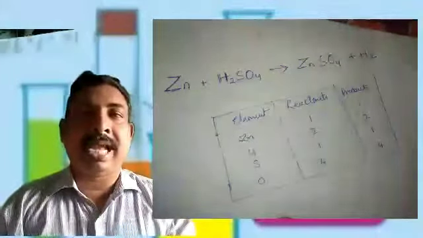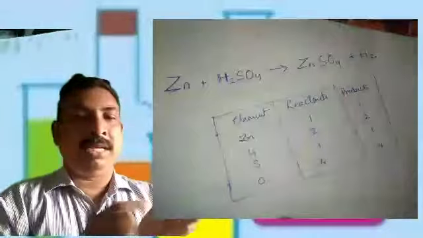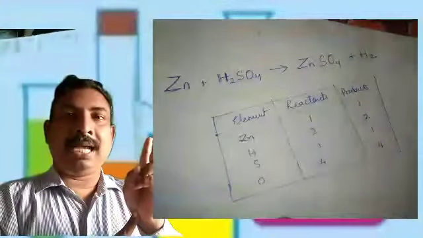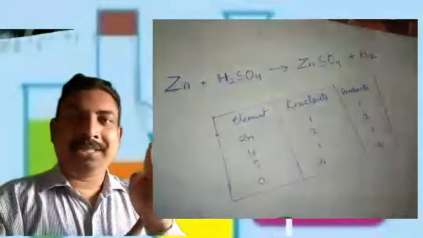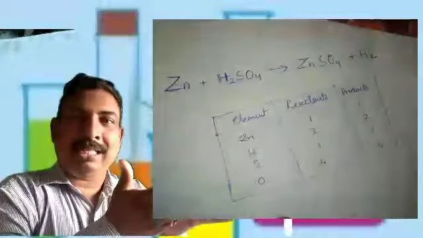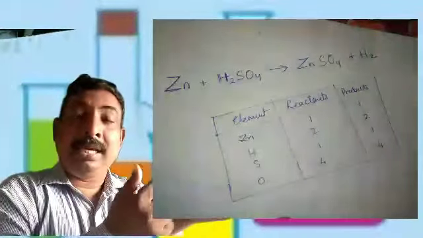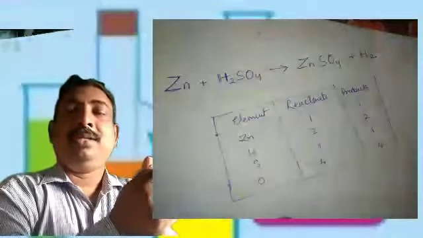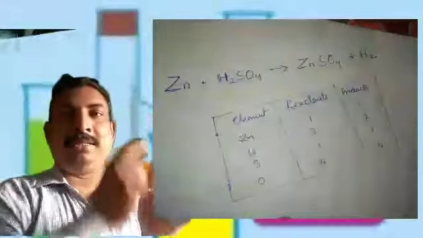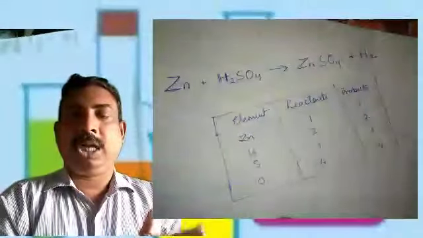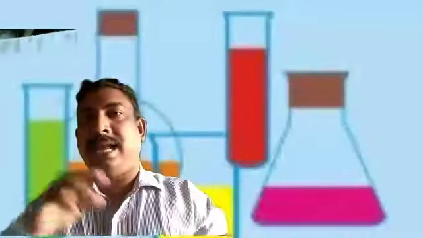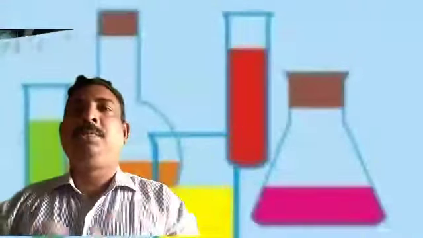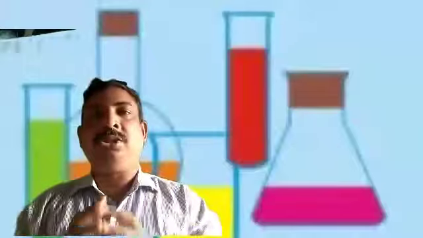Suppose I have taken some calcium carbonate, CaCO3. In this, calcium is having 1 atom, carbon is having 1 atom, oxygen is 3. So when I have chosen the calcium carbonate compound to balance, which element do I have to choose? Oxygen. So I am taking oxygen to balance. Now you see this side, LHS side, RHS side. How many atoms are there? Just put the necessary coefficient and balance it.